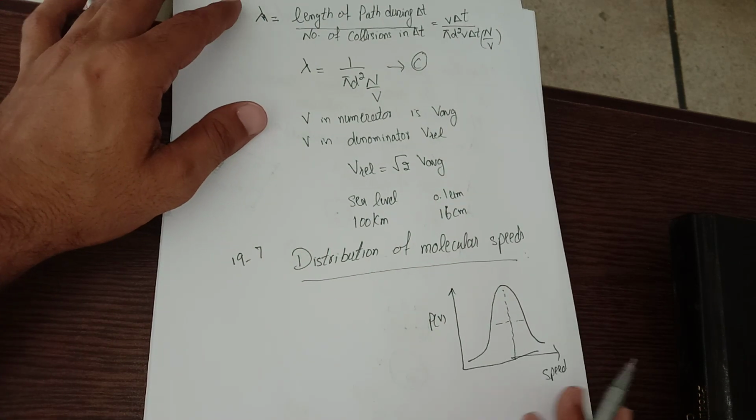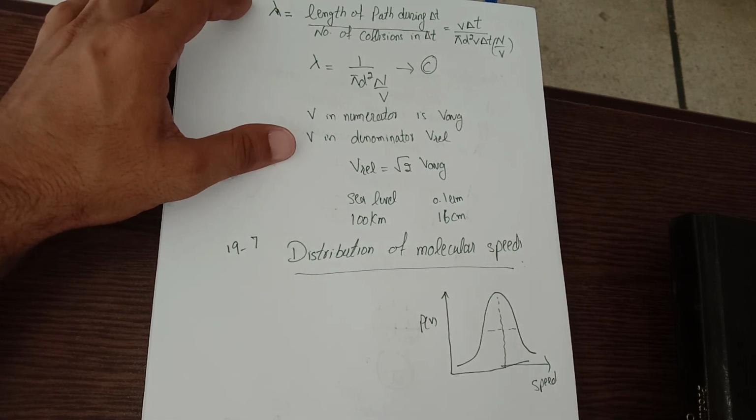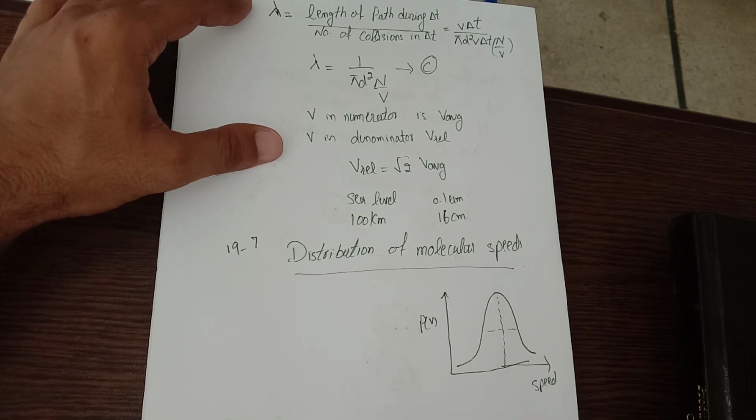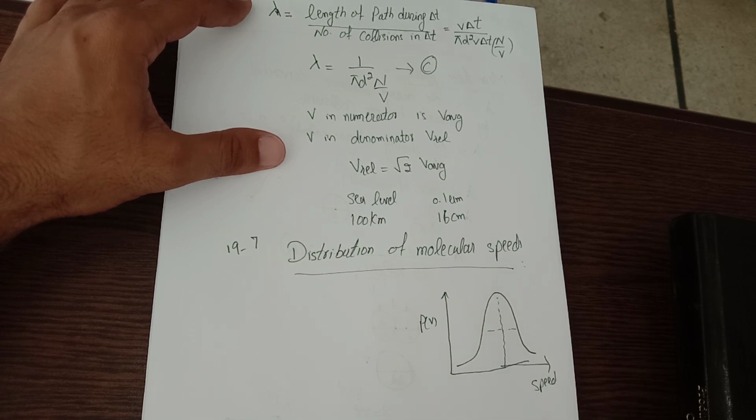Why does the question come to mind, why are we now looking at the distribution of molecular speed? We have calculated the root mean square value of gas molecules confined in a box in our previous discussion.